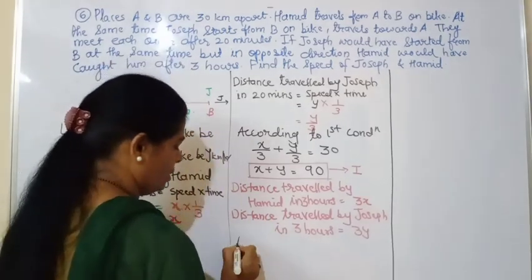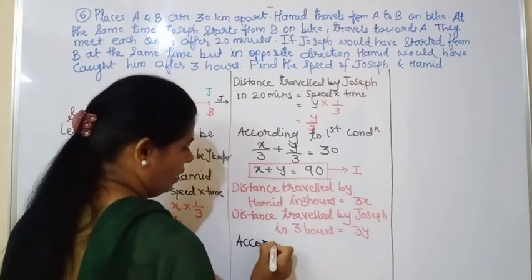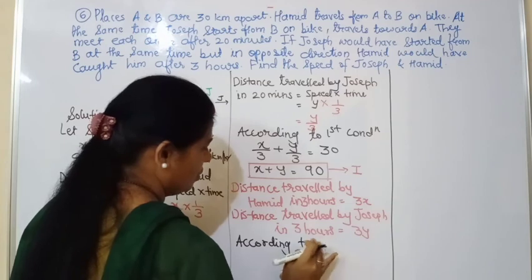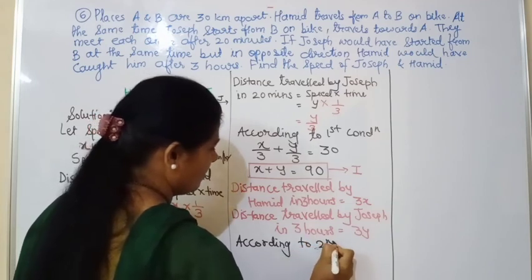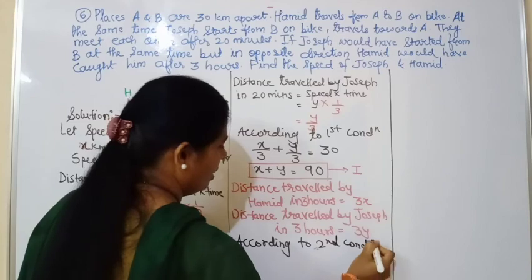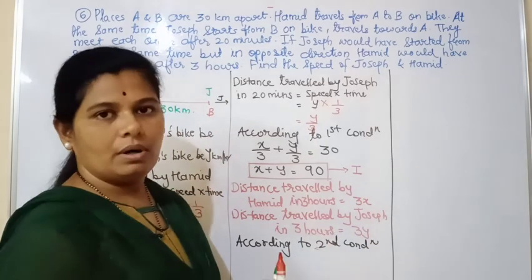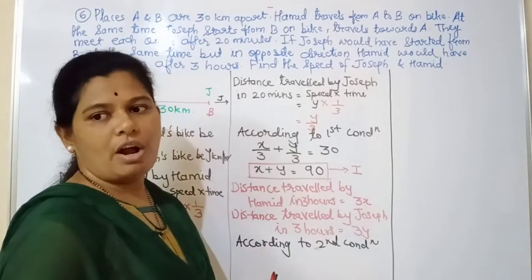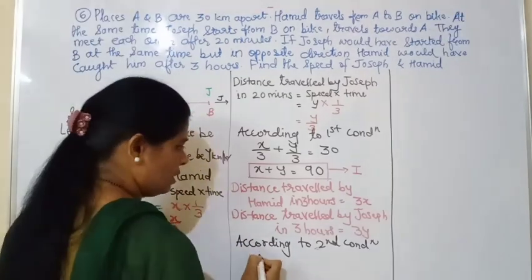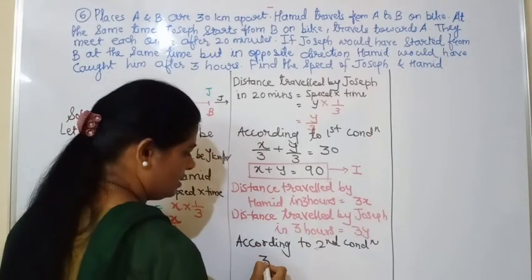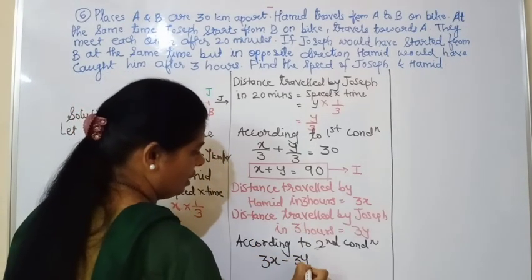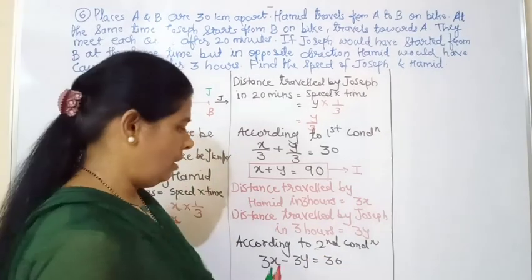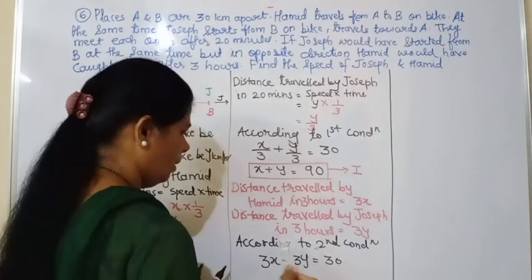So our second equation will be the distance traveled by Hamid minus the distance traveled by Joseph. The distance traveled by Hamid is 3x, by Joseph it is 3y, and that gives the distance, that is 30 kilometers. So this will be our equation number 2.